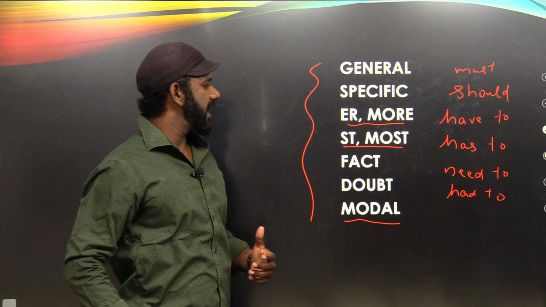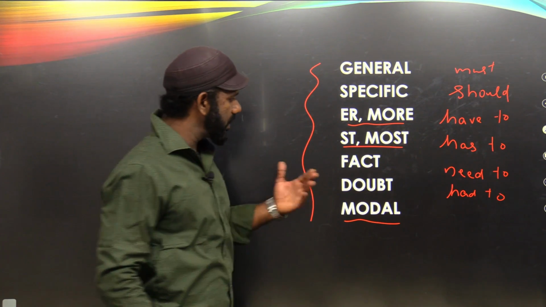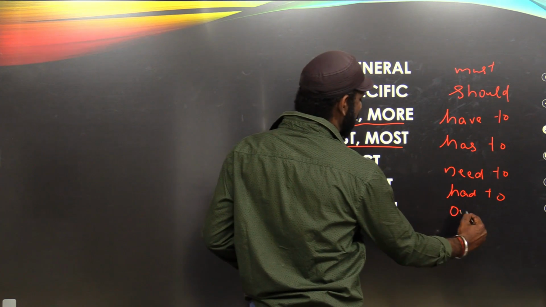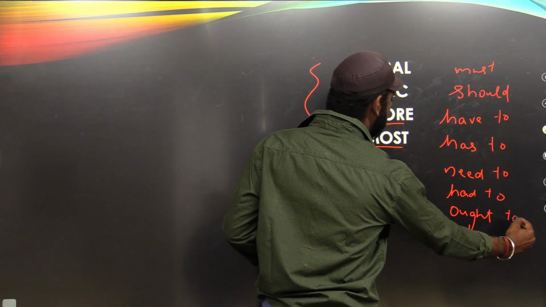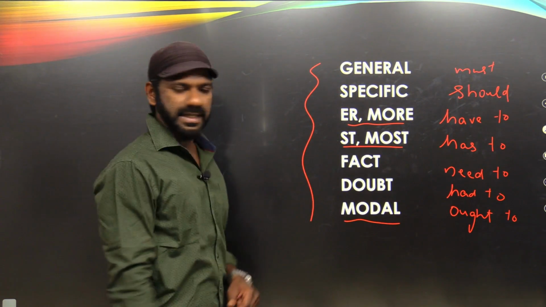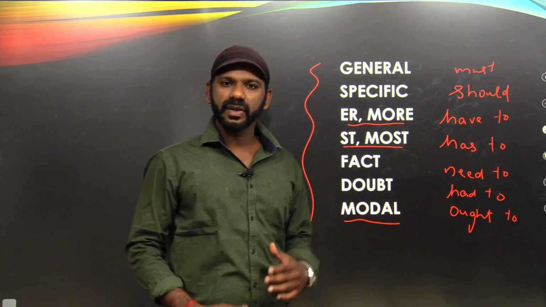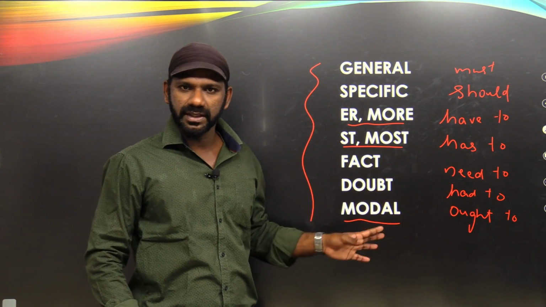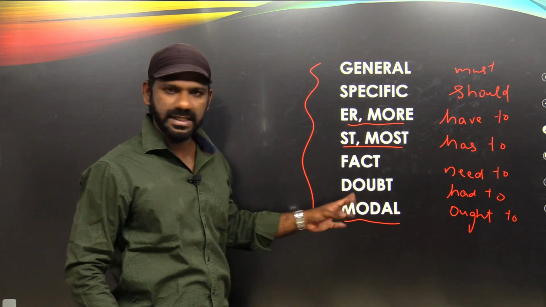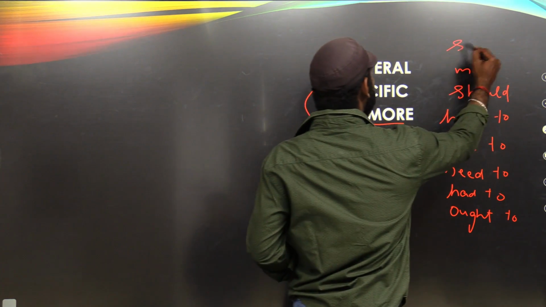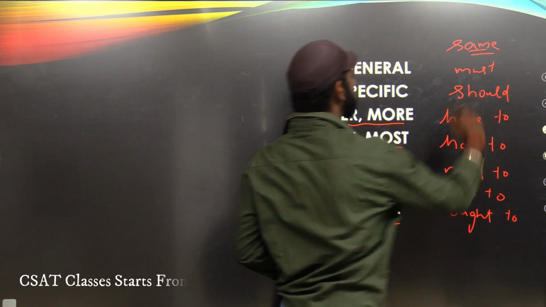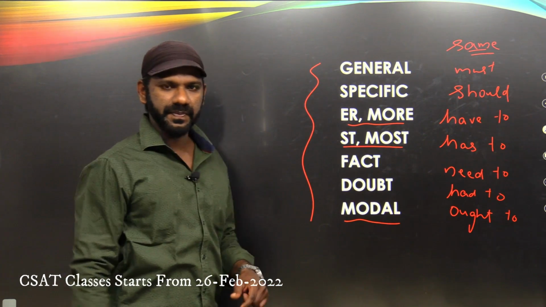Must, should, have to, need to, has to, had to, ought to. They ought to come here. Ought to is a modal. So all these words tell us about a compulsory action. So these words can be termed as modals. And all these words mean the same. The meaning remains the same.